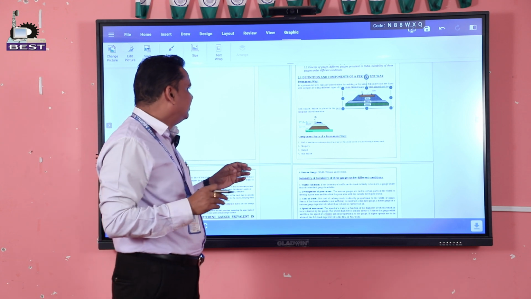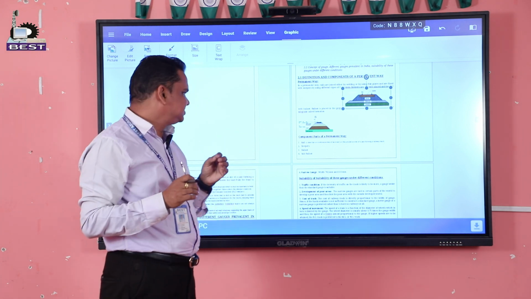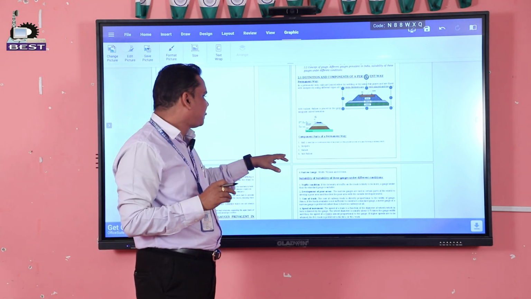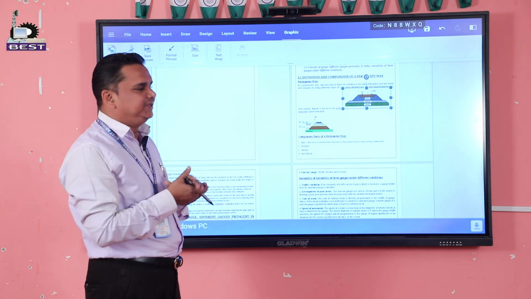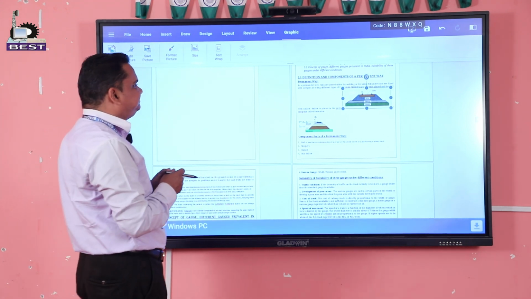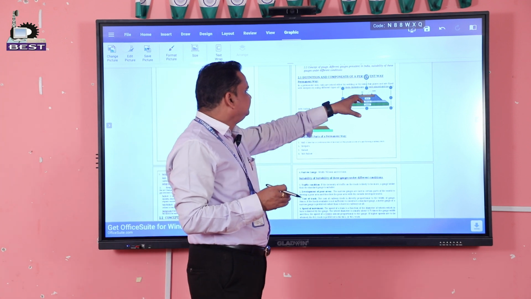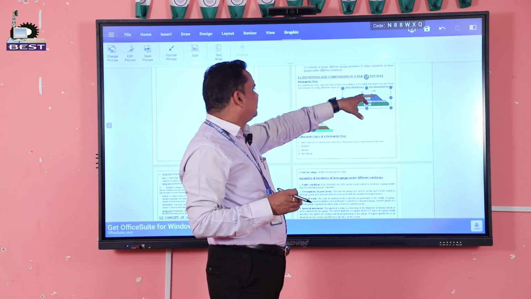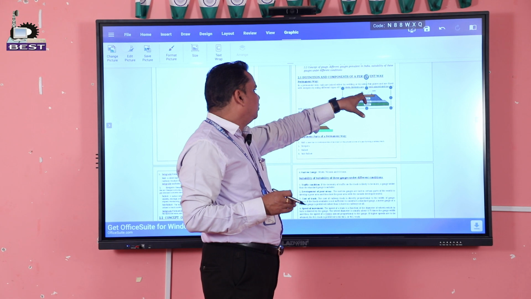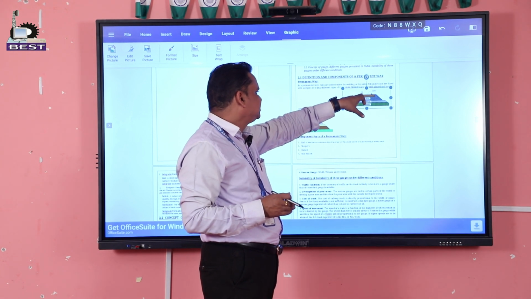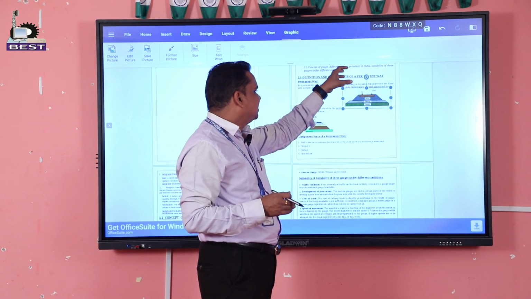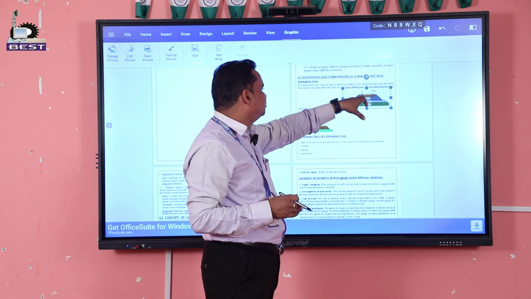Nowadays pre-stressed concrete sleepers are used. Sleepers hold the rails.